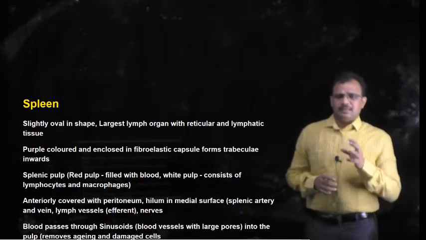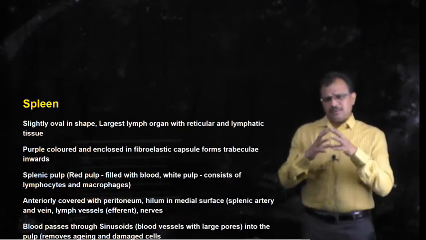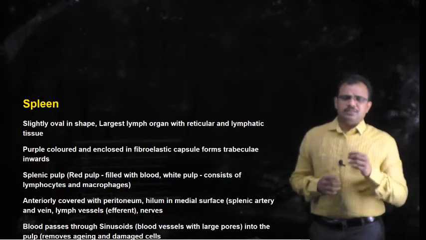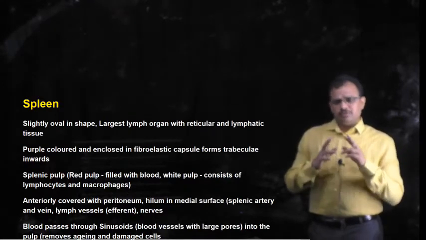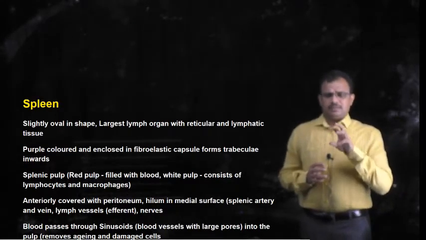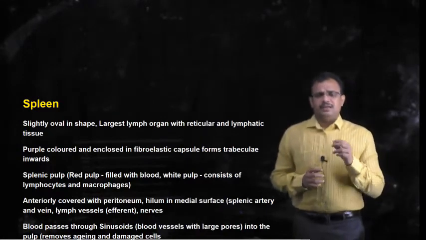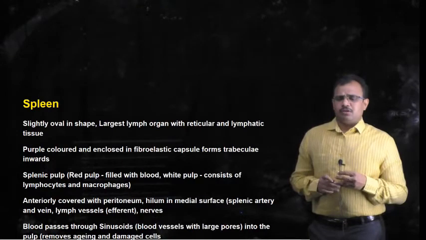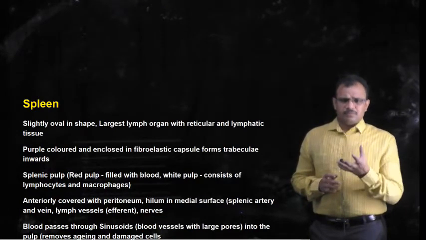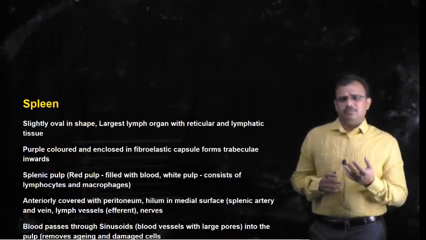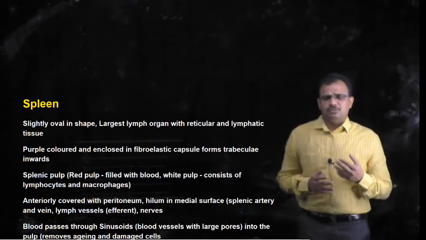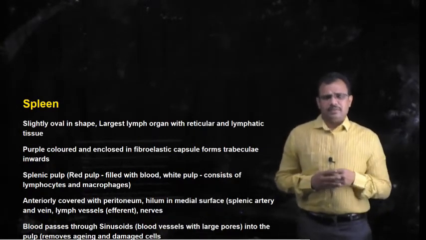The substance which is present within the spleen is called splenic pulp, and this splenic pulp consists of two different categories, that is red pulp and white pulp. The red pulp consists of fluid, which is nothing but the blood, whereas white pulp consists of lymphocytes and macrophages.